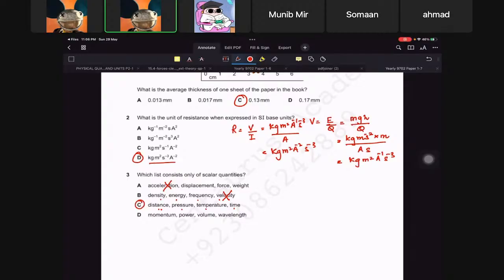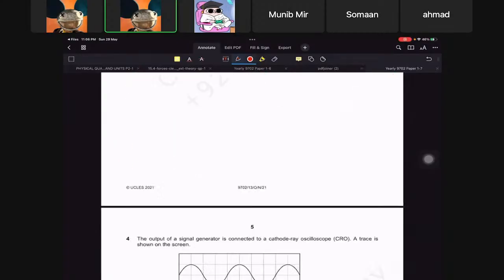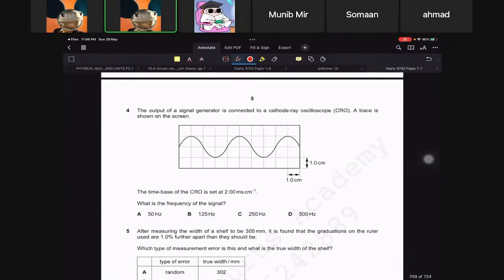Alright, now going to question number 4. It says, what is the frequency of the signal? So this whole length is 4 centimeters, which means the time period would be equal to the time base times the length of the signal. The time base is 2.00 milliseconds per centimeter multiplied by 4 centimeters.